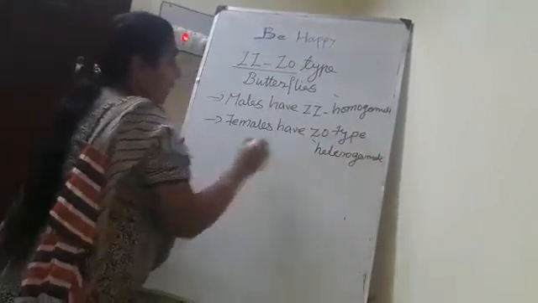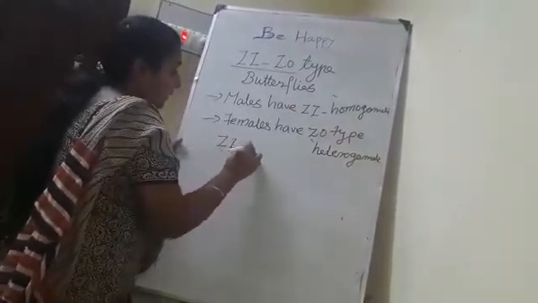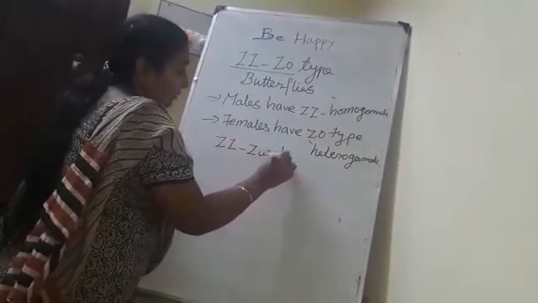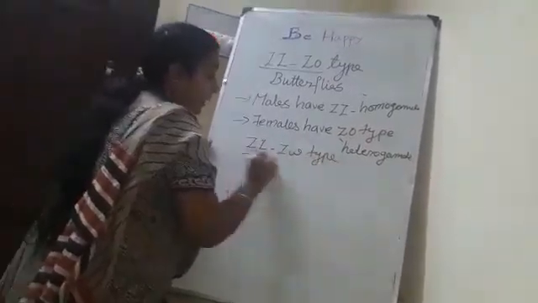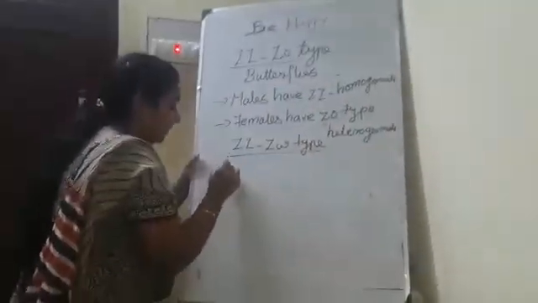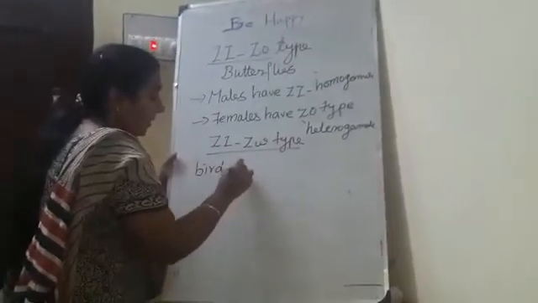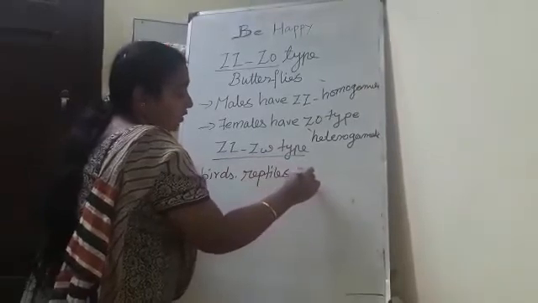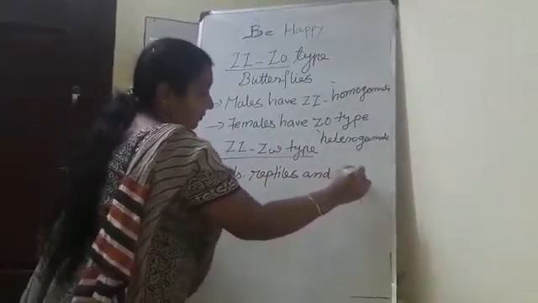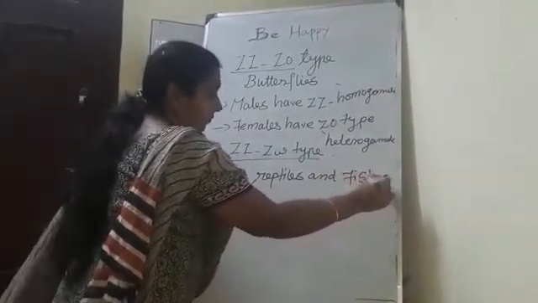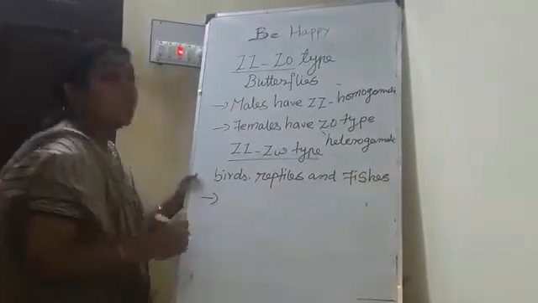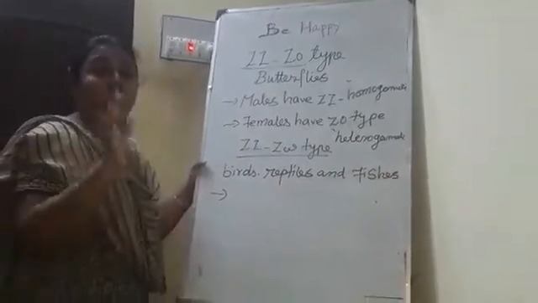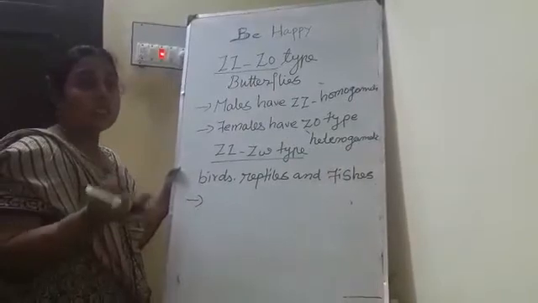And the final type is the ZZ-ZW type. It is mainly present in birds, reptiles and fishes. It also consists of the same number of autosomes as well as sex chromosomes.